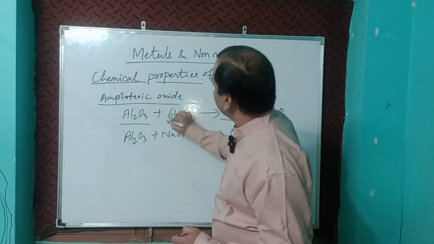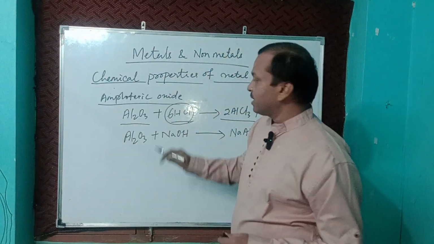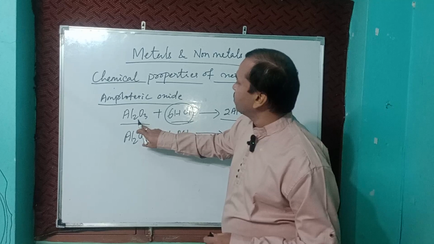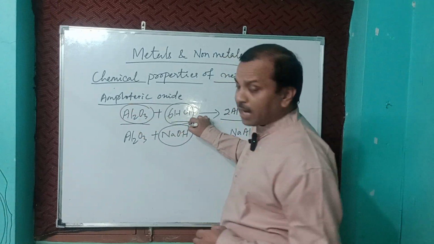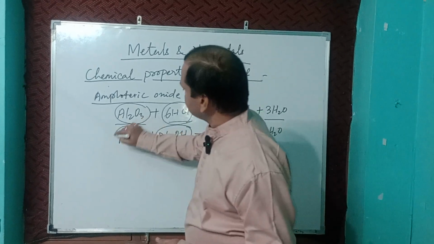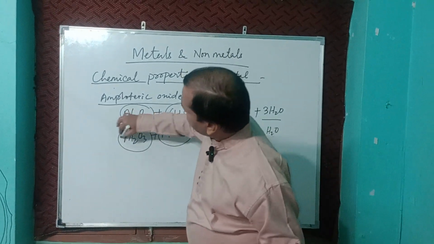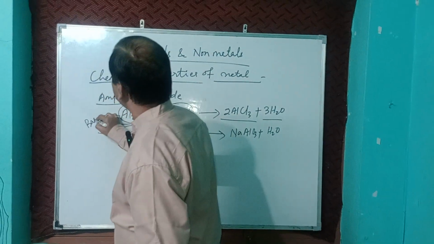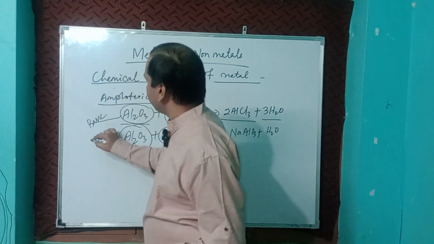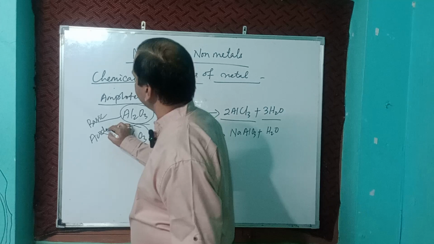Here it reacts with acid, meaning it is showing basic nature. Here it is reacting with base, so it is acidic in nature. Same aluminum oxide: here it shows basic property, here it shows acidic property.